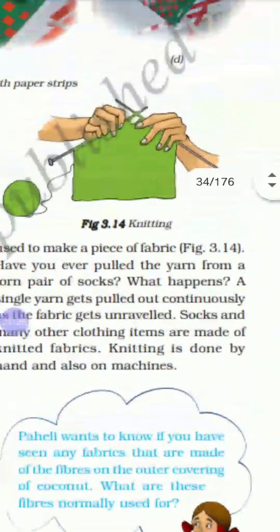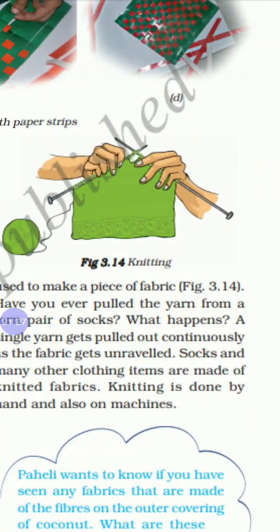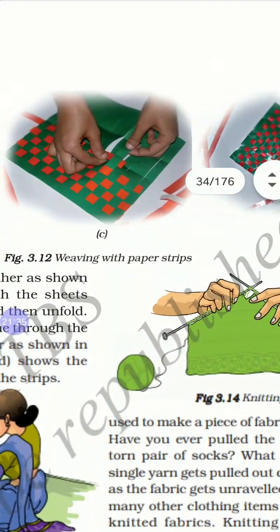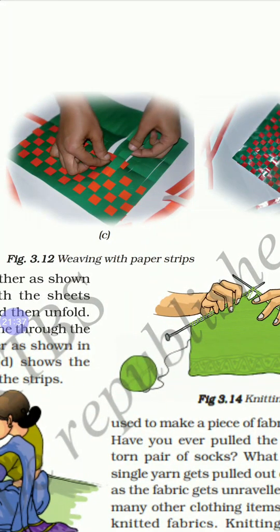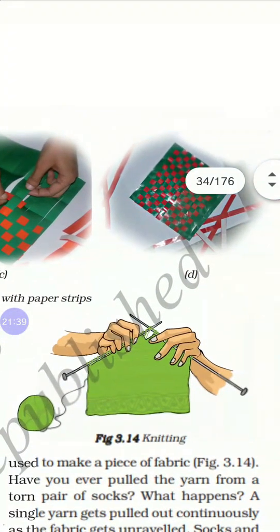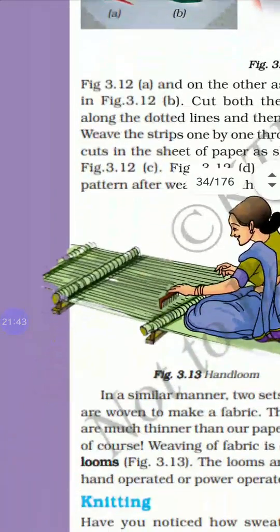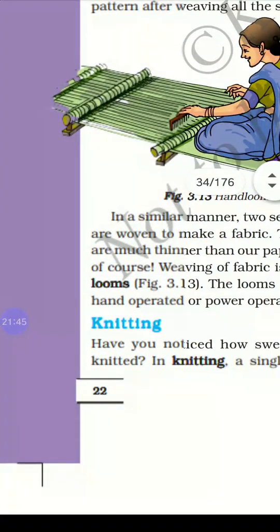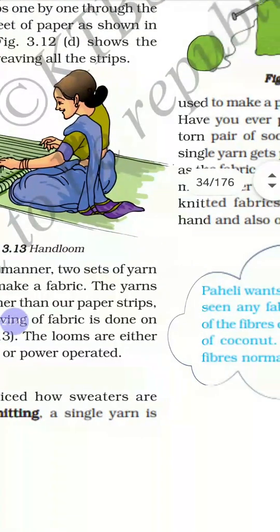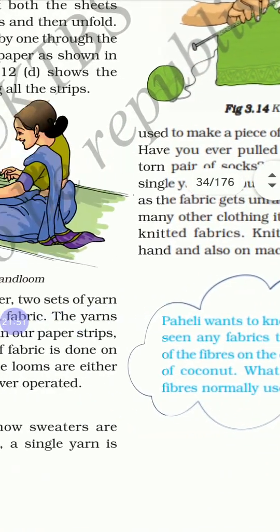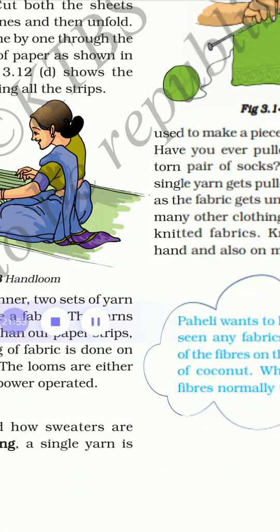Last step is knitting. A single yarn is used to make a piece of fabric. This is how knitting is done. You can see the diagram of knitting here. Thank you, students.